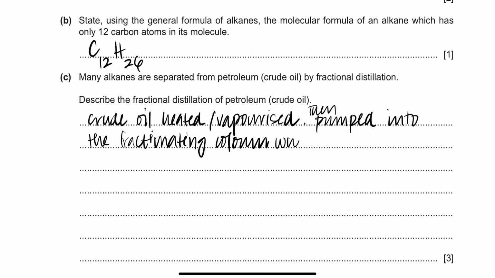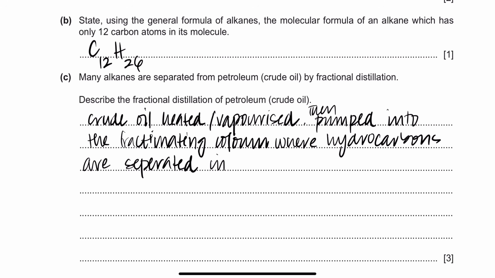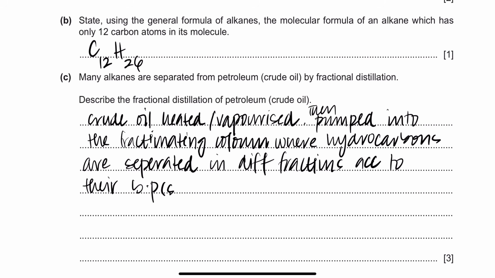where hydrocarbons are separated into different fractions according to what, guys? According to their boiling points. This method is called fractional distillation. Always write that this method is called fractional distillation. Sometimes it's not given in the question, so you can get 1 mark for that.